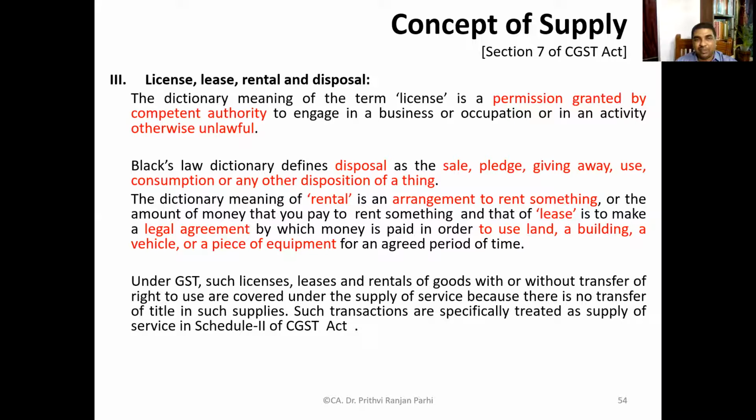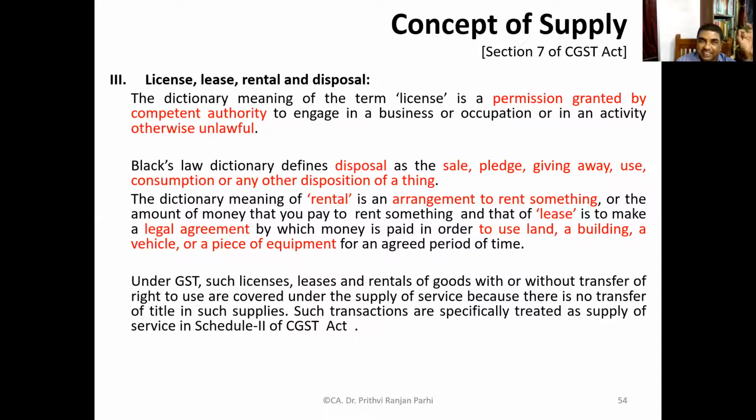Since a legal definition is not there, we don't have any other option. We have to refer to the law dictionary to understand the meaning. Is it clear to you, disposal? Yes, sir. Okay. Had the term been defined in the law, then we could have stuck to the definition. But since it is not defined, we are referring to the law dictionary.